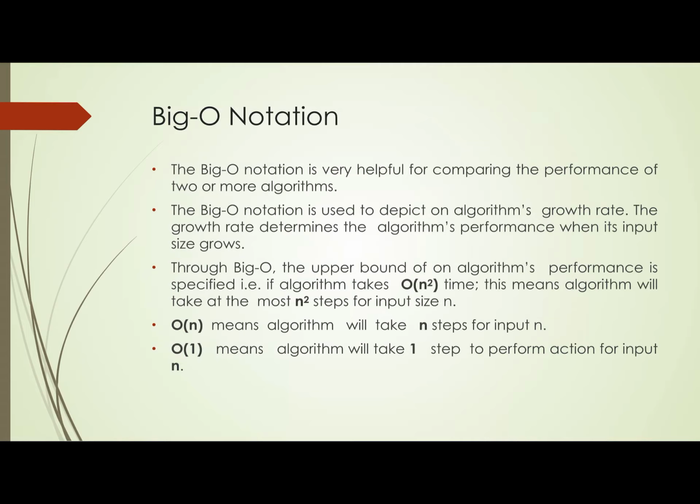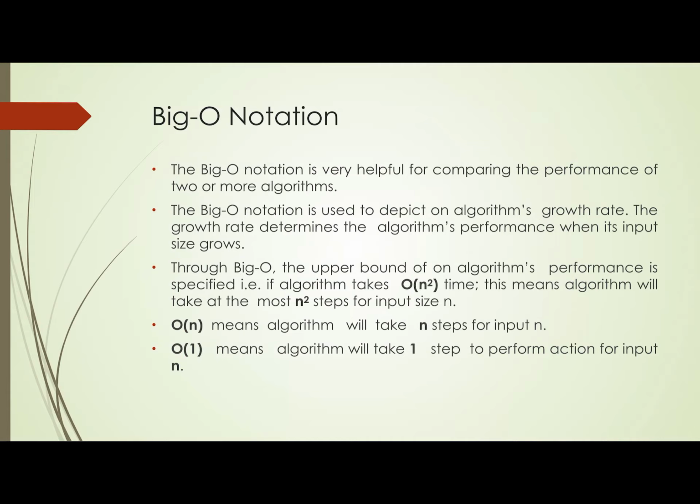Through big O, the upper bound of an algo's performance is specified. Always keep in mind, here is an important point for you: through big O notation, always the upper bound of an algo's performance is specified, not the lower bound. We will always discuss the worst case through big O notation.